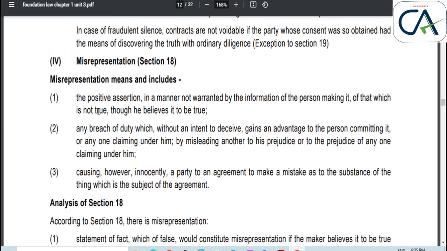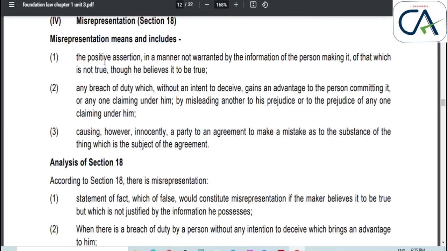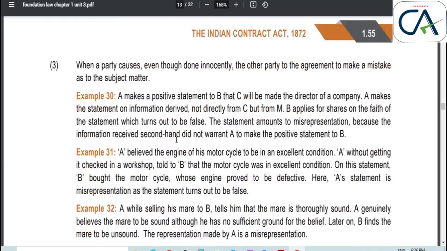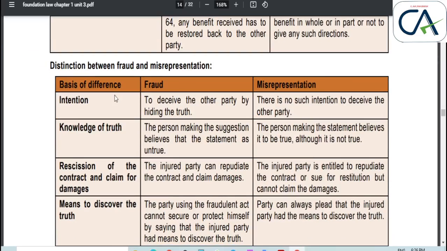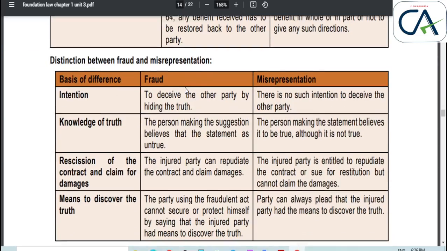Next, the fourth topic is misrepresentation. Misrepresentation means the positive assertion in a manner not warranted. Not warranted. Note this point. Next, second, a breach of duty which, without any intent to deceive, gains any advantage. When he breaches any duty and gains any profits or advantage, it is a misrepresentation. Next, causing, however innocently, a party to make a mistake. Here is a difference between fraud and misrepresentation.